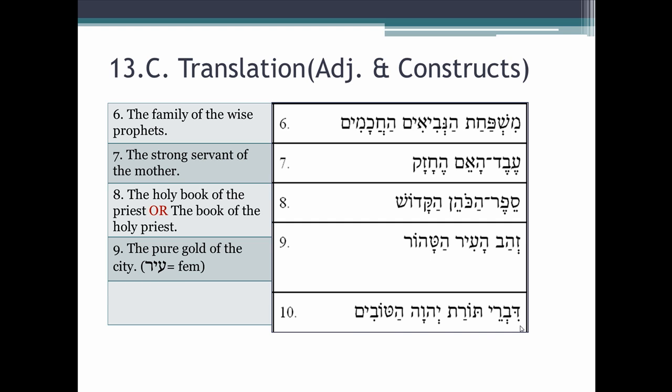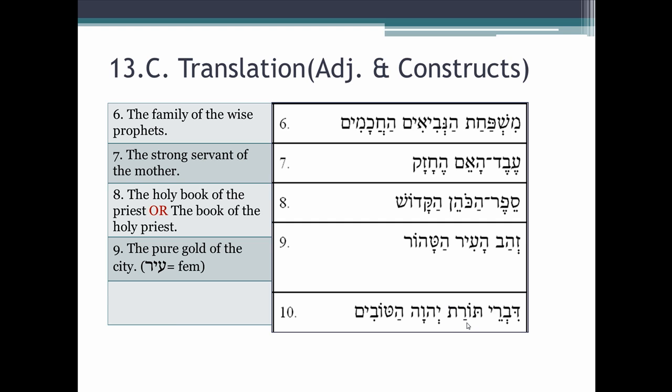Number 10, Divrei Torat Adonai, here's the divine name Yahweh, hatovim. Okay, what do we have? Well, we have Divrei. The tsere yod ending tells us clearly this is a masculine plural noun in the construct form. Devarim would be the absolute form, and it changes to Divrei. So we have a masculine plural noun in the construct. Torat. Now we would think, here's another noun, oh, here's our construct relationship.